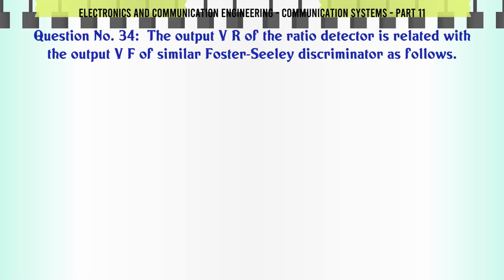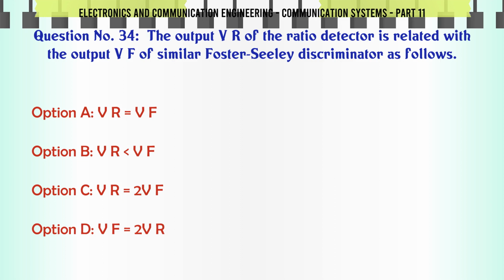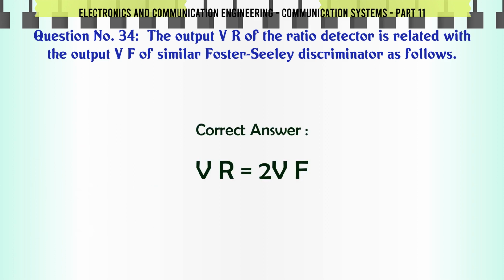The output VR of the ratio detector is related to the output VF of a similar Foster-Seeley discriminator as follows. A. VR = VF, B. VR = VF, C. VR = VF/2, D. VF = VR/2. The correct answer is VR = VF/2.